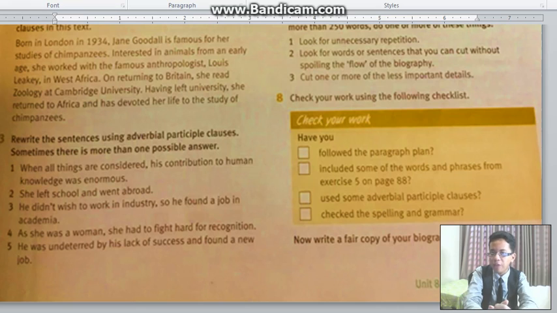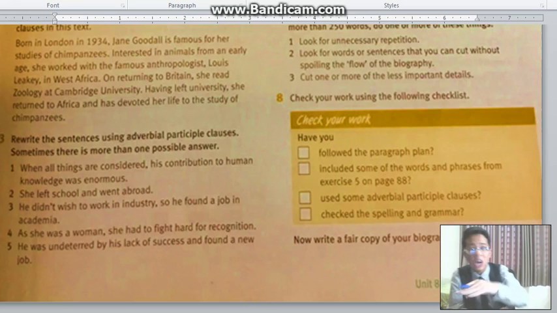Sometimes there is more than one possible answer, so you can write more than one sentence. It can be formed in various ways, but not too many. It has its own limitations, so please be careful. Not all are correct. So I will form it myself, only once. Let's do it quickly.